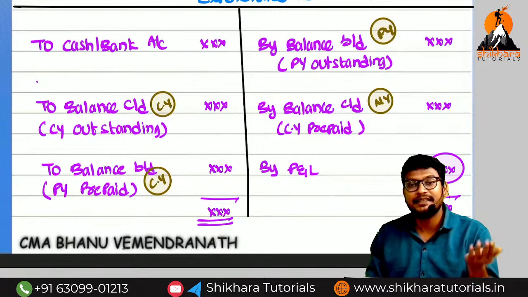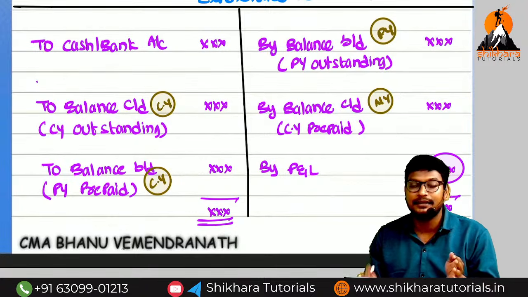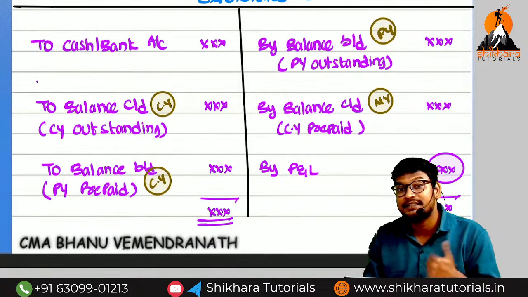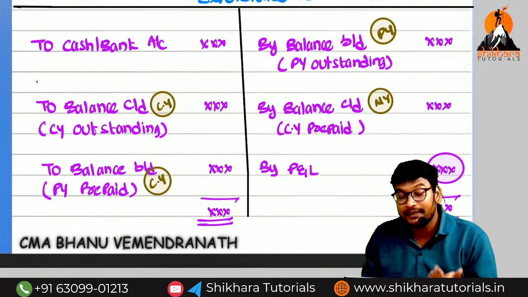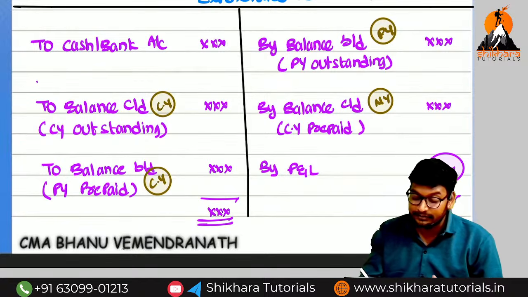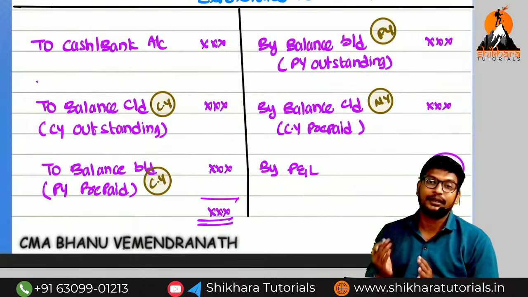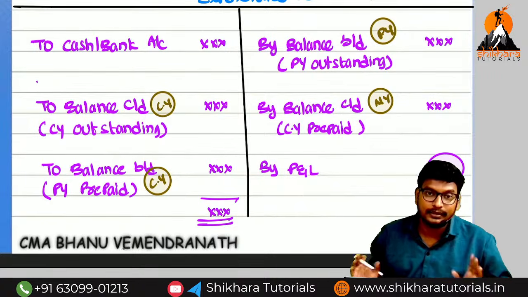Simply, outstanding means what? Liability. Previous year amount is called as opening balance. Current year amount is called as closing balance. Opening balance for the credit balance is called as by balance brought down. For that reason we are recording on which side? By means credit side.